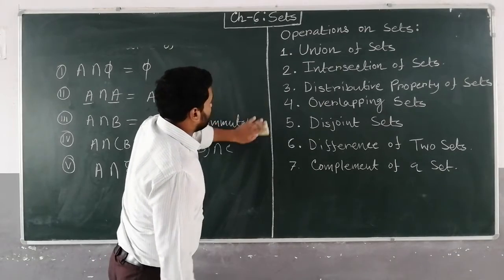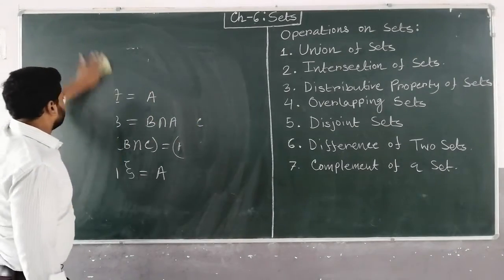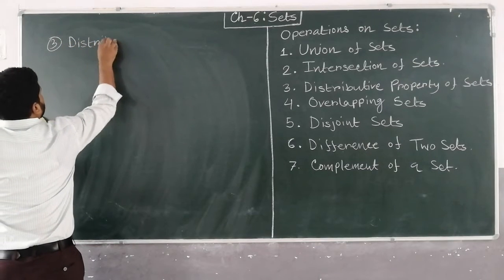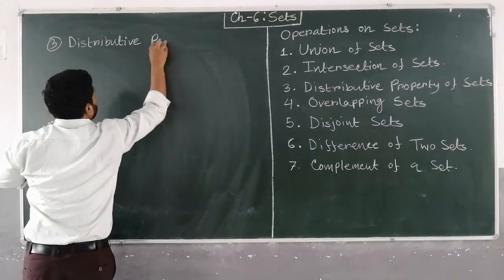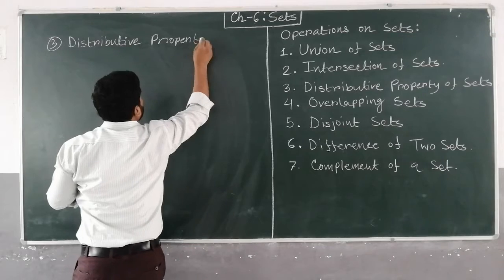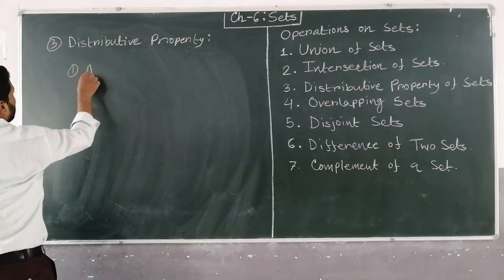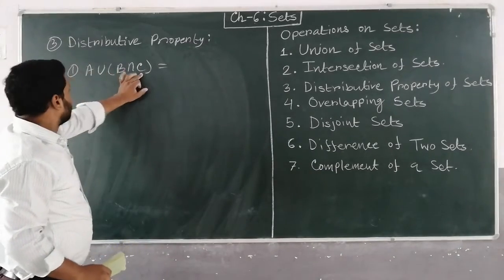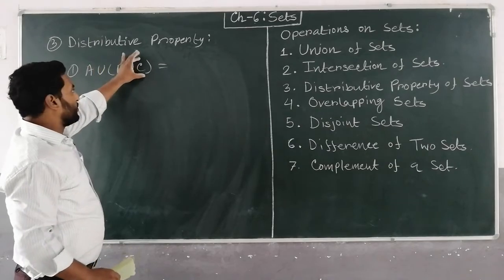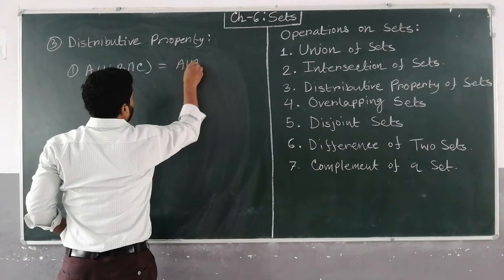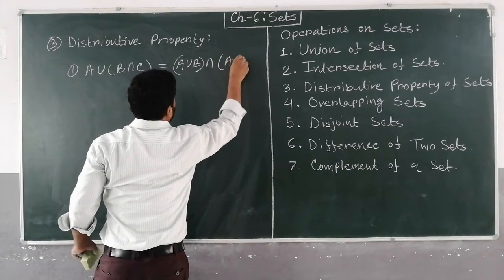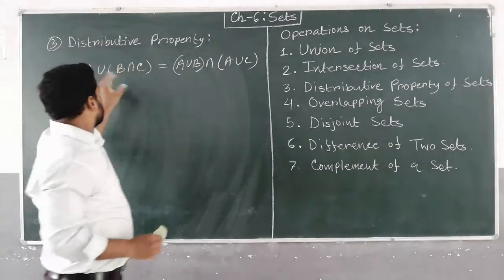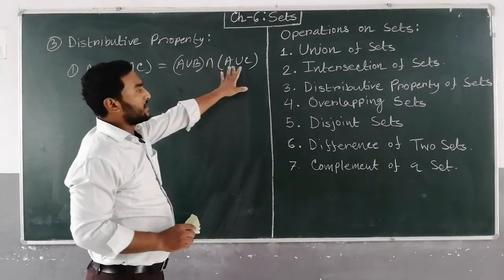Now third operation, distributive property. Distributive property is telling that A union B intersection C, so this A union will be distributed over B and distributed over C. So it will be A union B intersection A union C. This A union will be distributed over B and also over C. So A union B intersection C is equals to A union B intersection A union C.